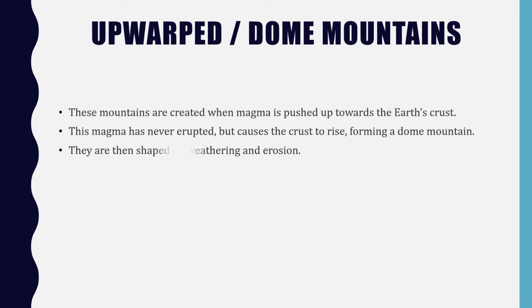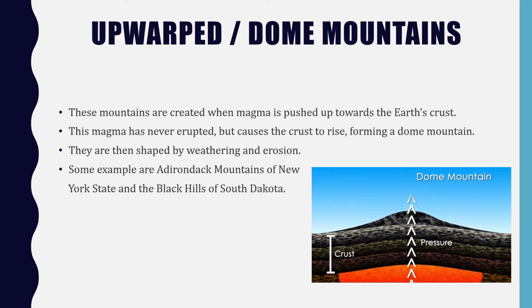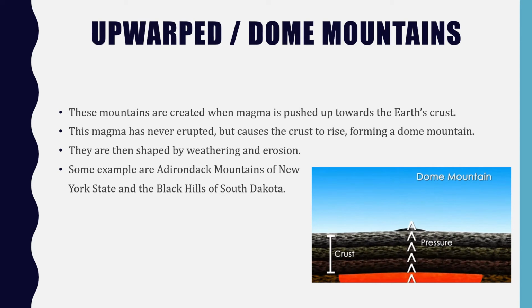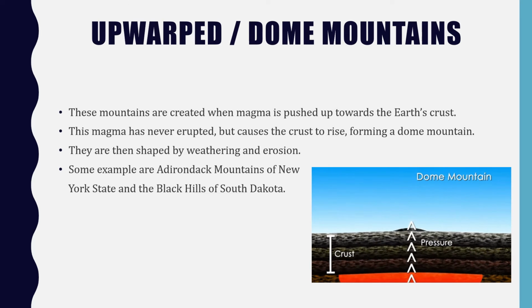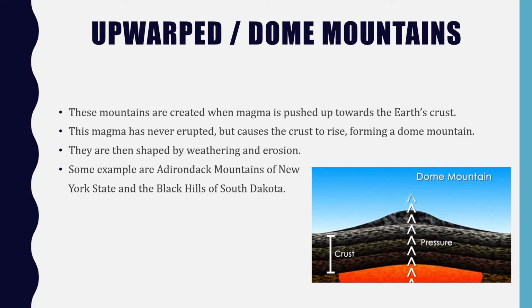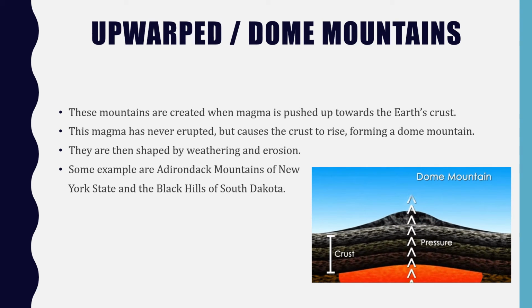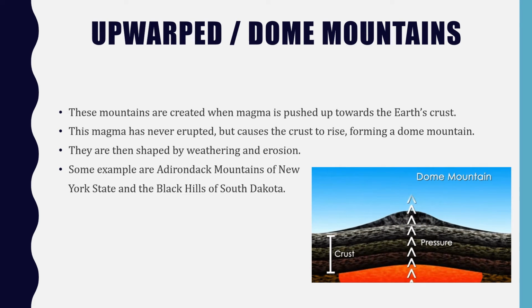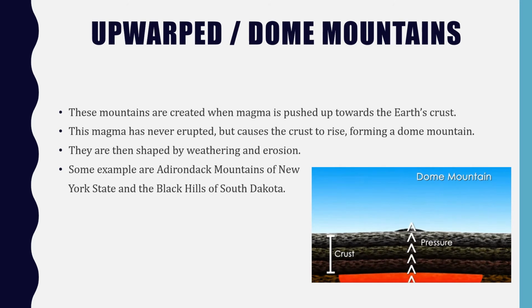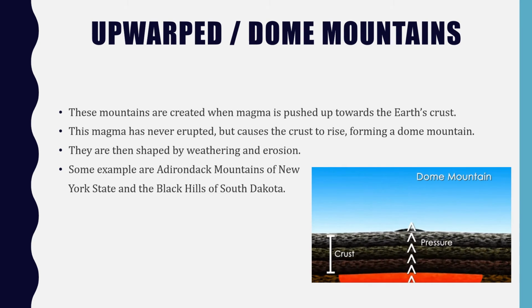Upwarped or dome mountains. These mountains are created when magma is pushed up towards the Earth's crust. This magma has never erupted but causes the crust to rise, forming a dome mountain. They are then shaped by weathering and erosion. Some examples are the Adirondack Mountains of New York State and the Black Hills of South Dakota.